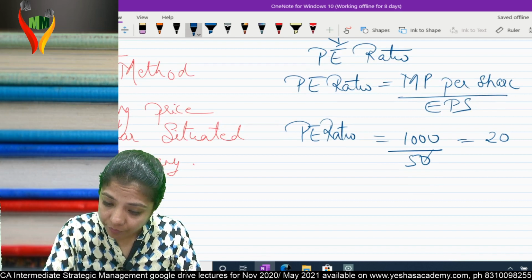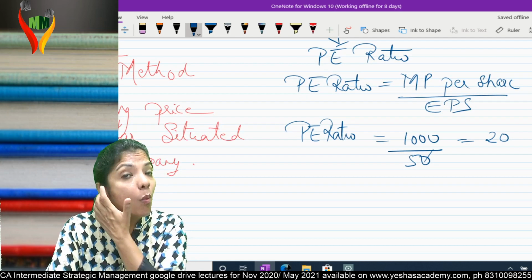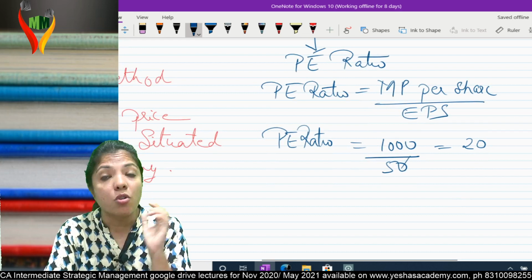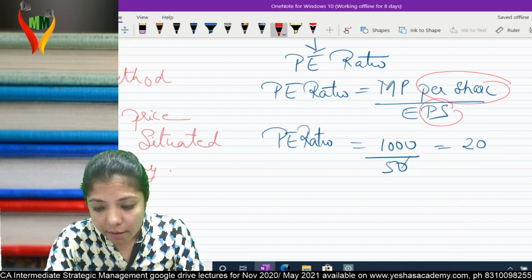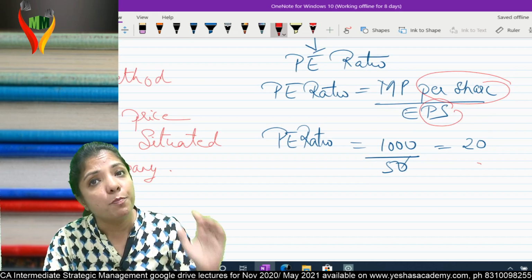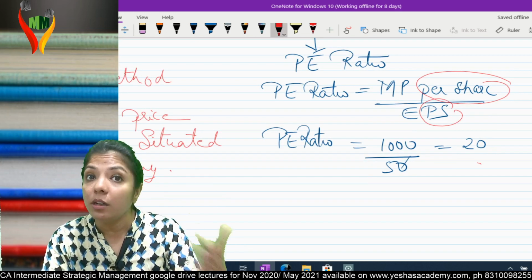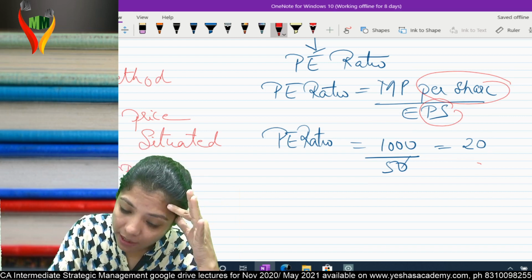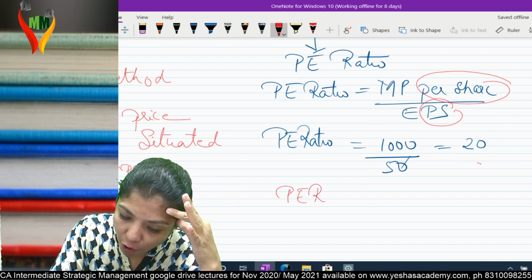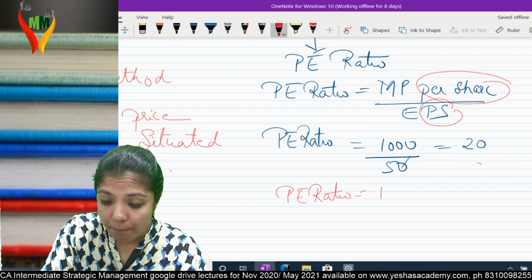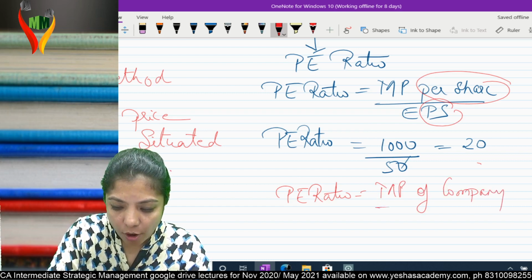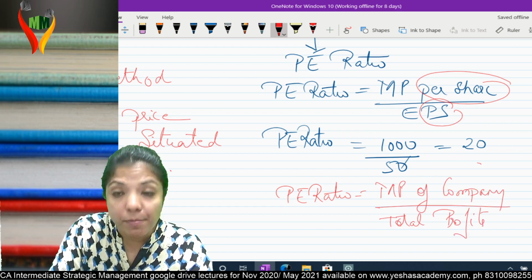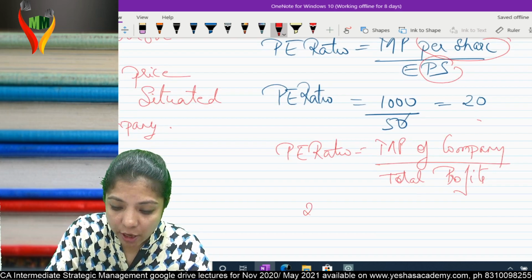Now understand over here. I know one thing about ratio. Ratio is always a constant number. Constant number means if this is per share, my ratio is 20. If I remove this per share and make total, still my ratio will remain 20. That means PE ratio, if I change the formula, market price of company upon total profits. I have changed per share into total. So my PE ratio is 20.